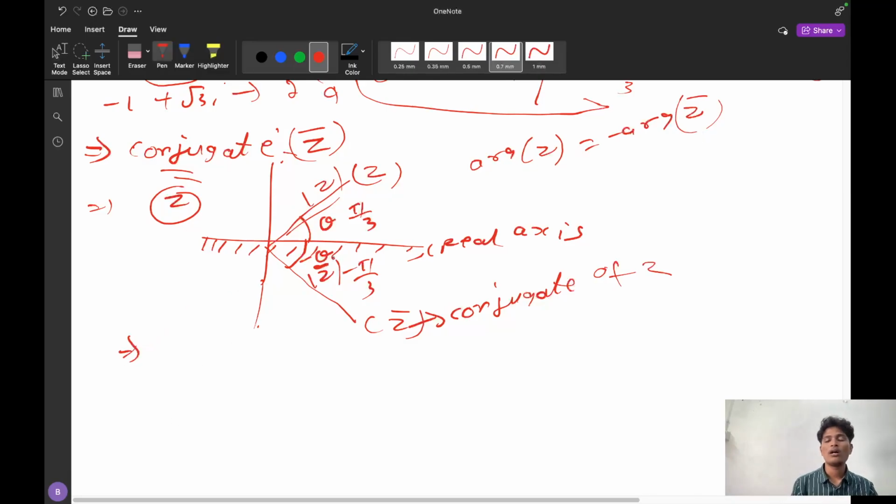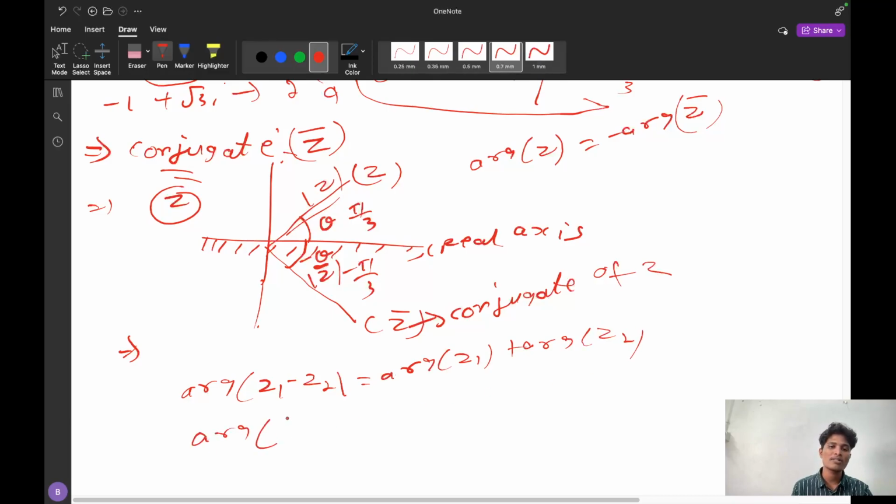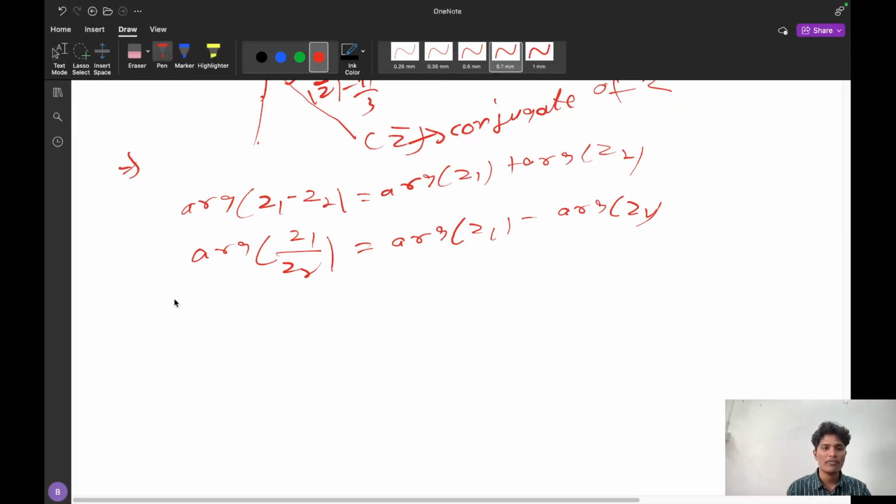And there are so many properties for argument. That is, argument of z1 into z2 takes the logarithm form, that is, argument of z1 plus argument of z2. Like this you can represent. And what is argument of z1 by z2? It is simply argument of z1 minus argument of z2.